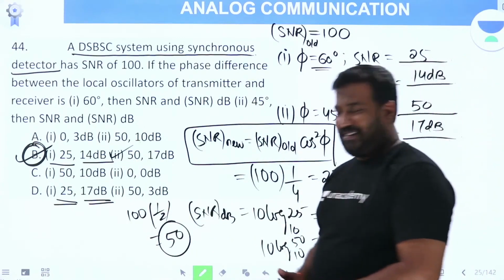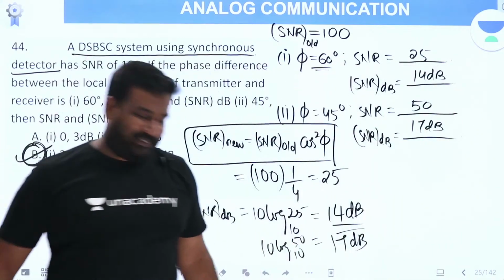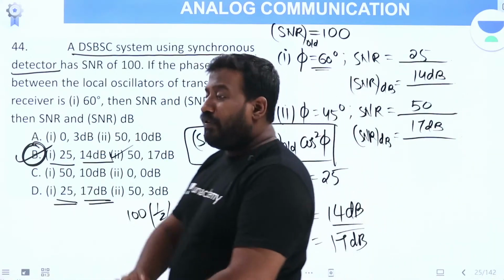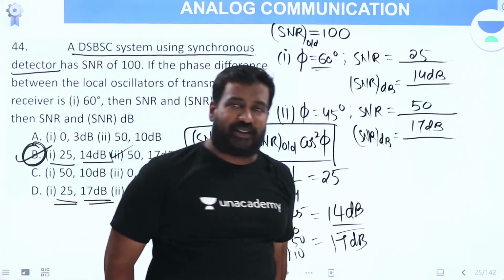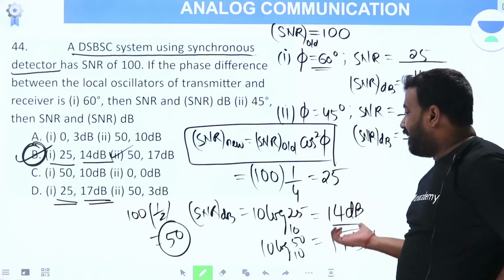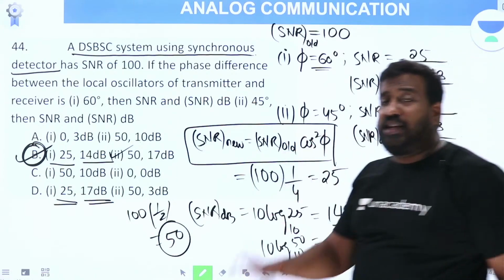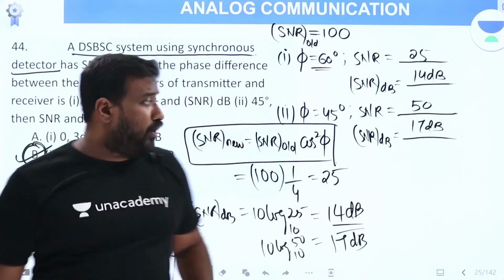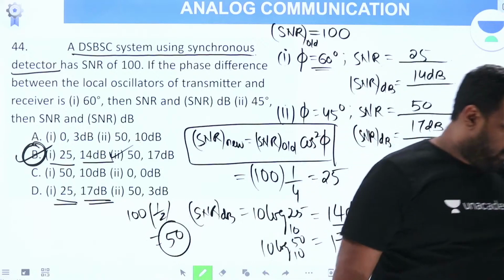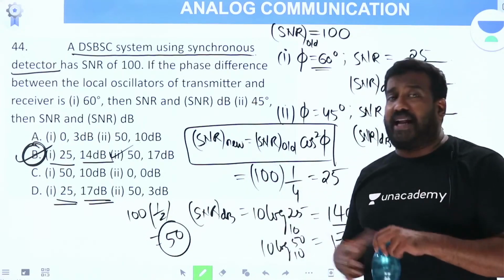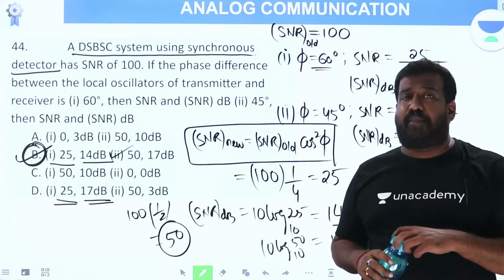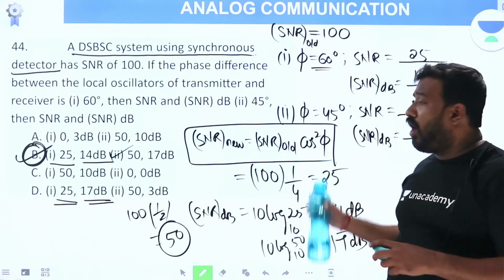What is the concept here? The concept is, if you don't have a calci with you, how do you do this? If you have a calci, 10 log 25 to base 10, you will get the answer. But if you don't have a calci, how do you solve this question? That I'll explain. Even in exams like ISRO, you don't have a calci. This is a very important question. These kinds of questions can appear, but you don't have a calci. How do you solve this?